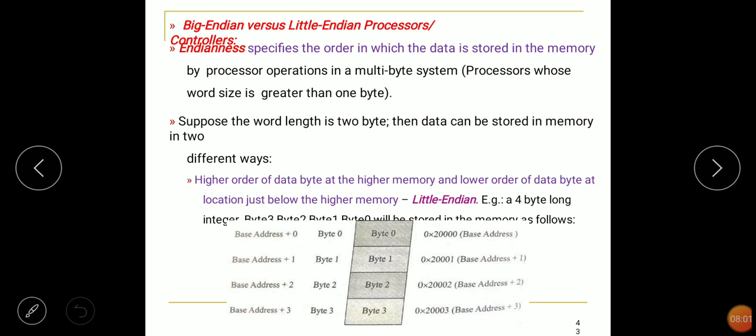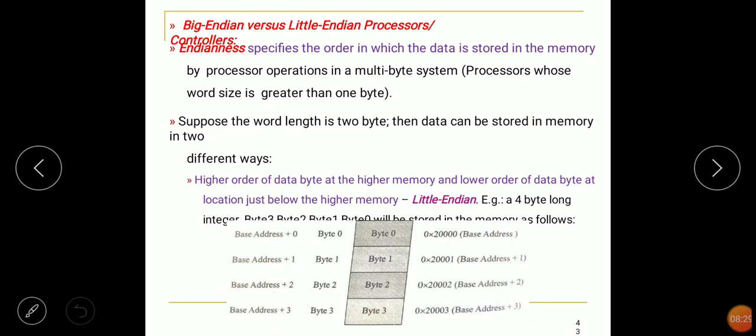You can observe the diagram. Byte 0 is stored at the lower address, that is 2000. Next, the higher byte of the data, byte 1, is stored at the higher address 2001. That is, the higher byte of data is stored at the higher value of the address. That is the concept.